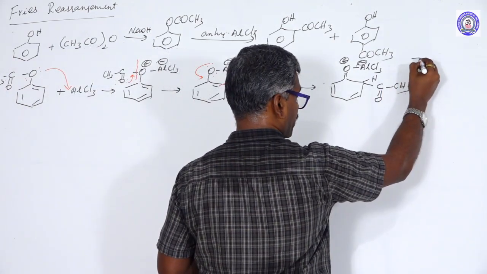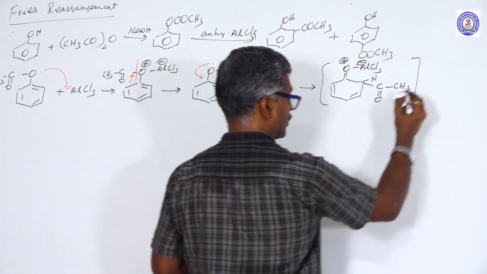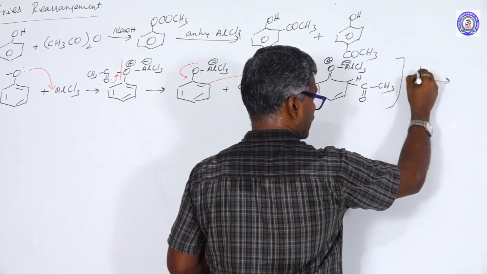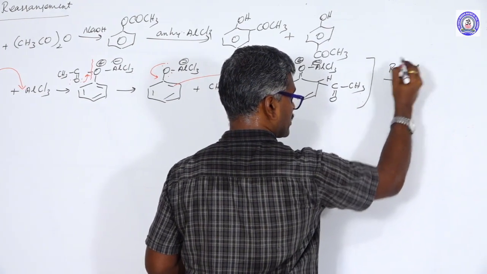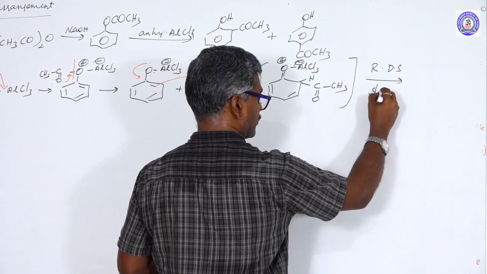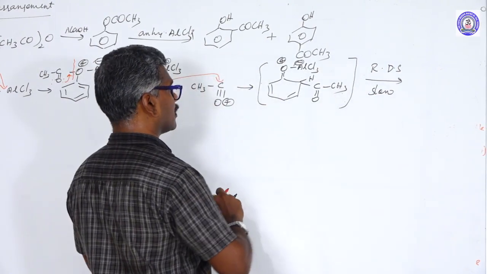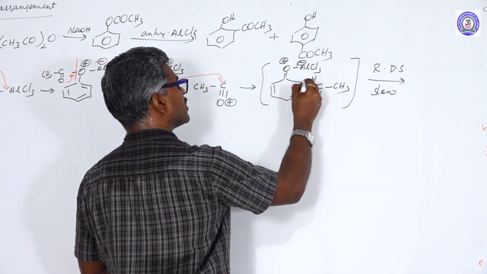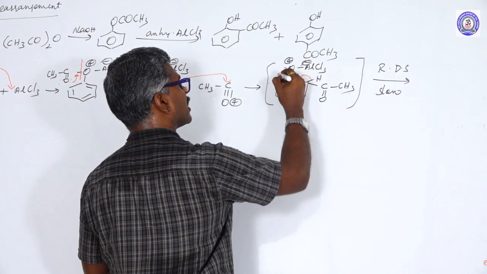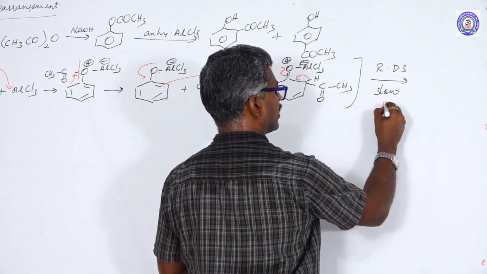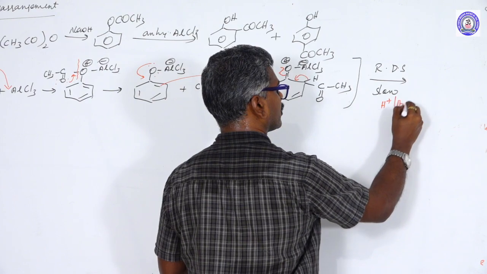Further, this compound is an unstable compound. This reaction is the RDS, the slow step, with migration of this hydrogen, this bond separated. Further is acid catalysis.